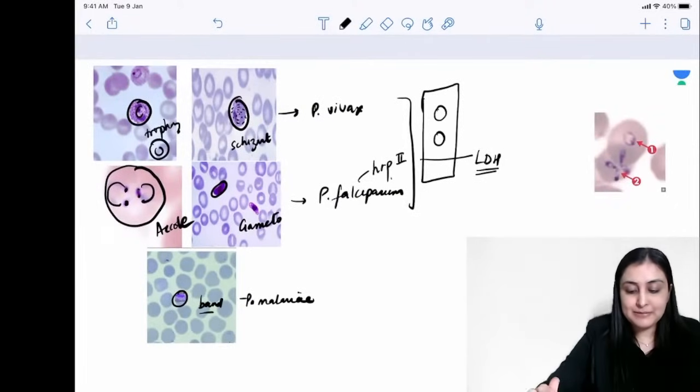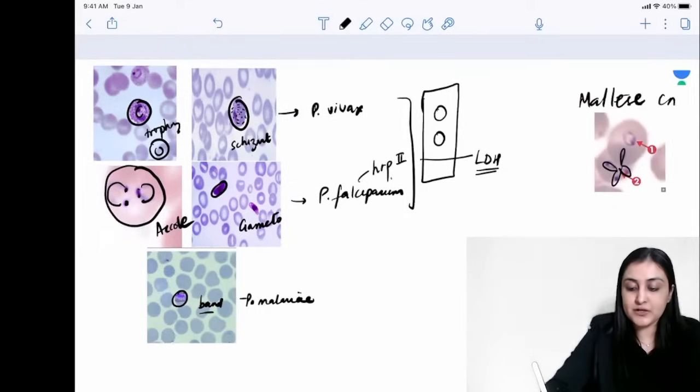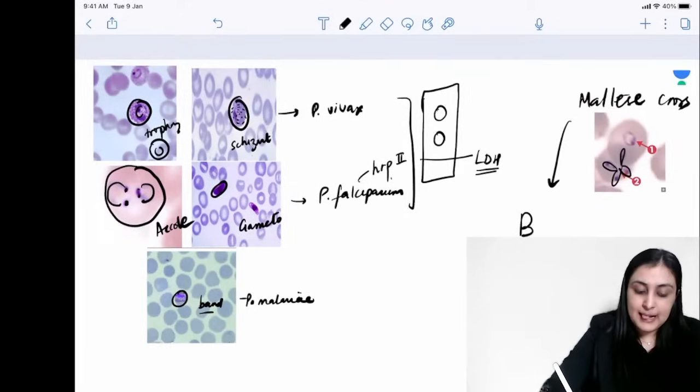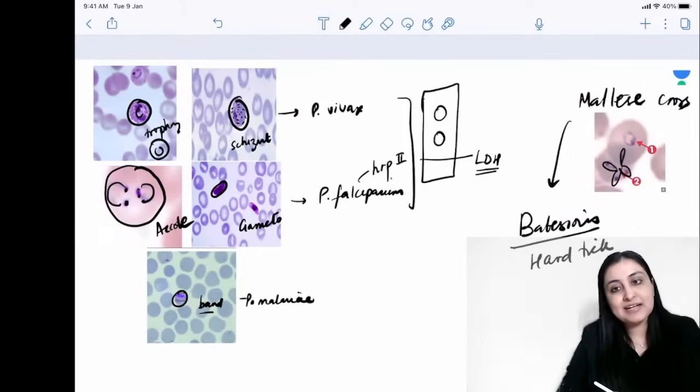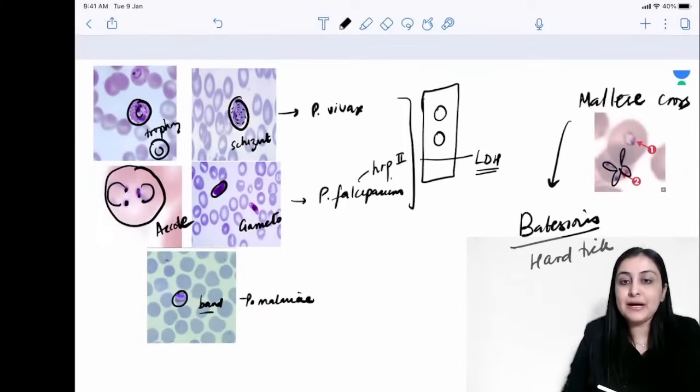And just to show you RBC inclusion, when you see this Maltese cross appearance, not in urine but Maltese cross appearance in RBC, this is babesiosis, right? So this is babesiosis which has hard tick as a vector. Remember, hard tick is its vector. बाकी सारे vectors हम PSM में revise कर लेंगे एक बार.